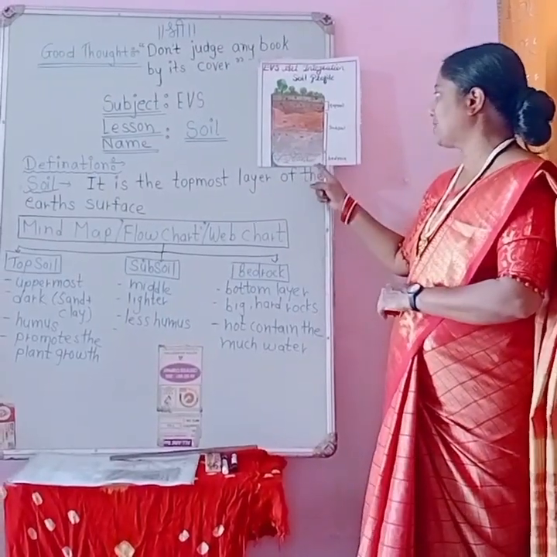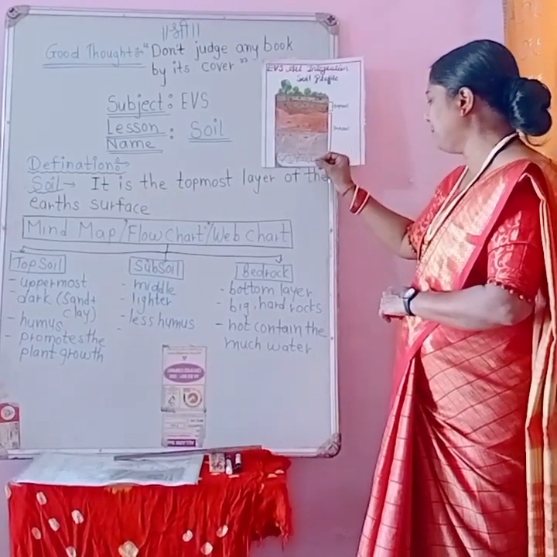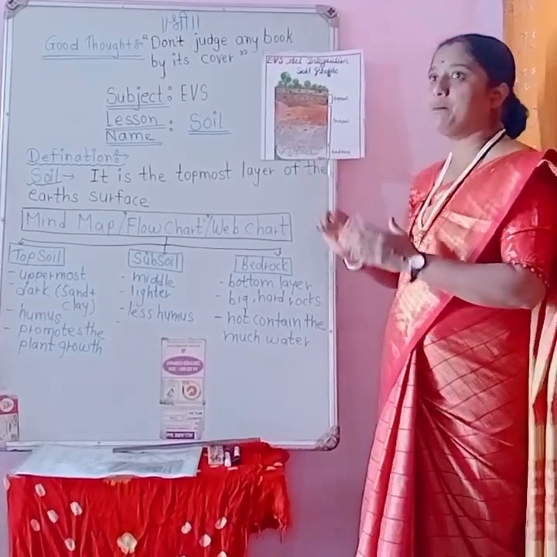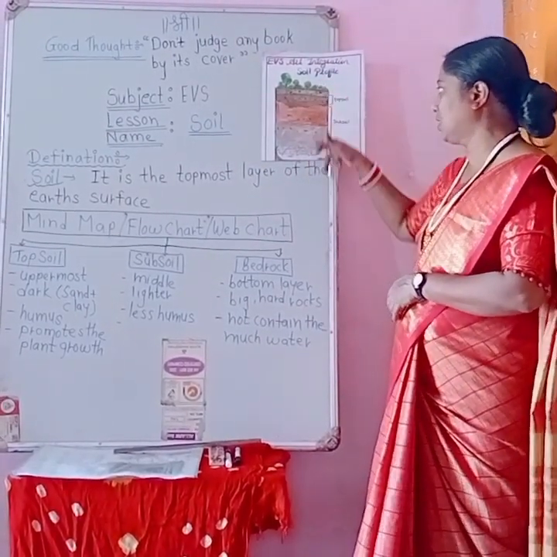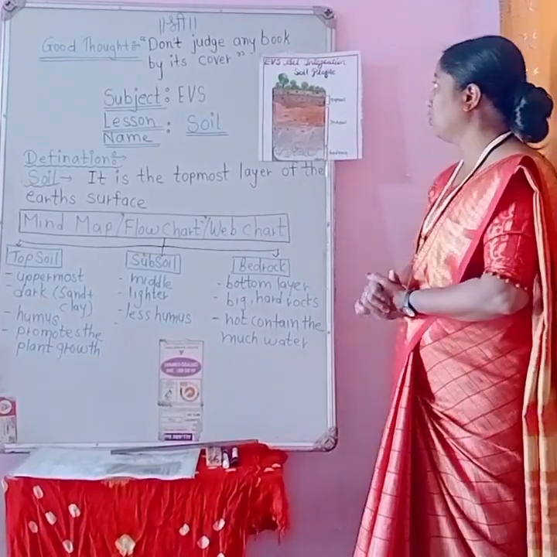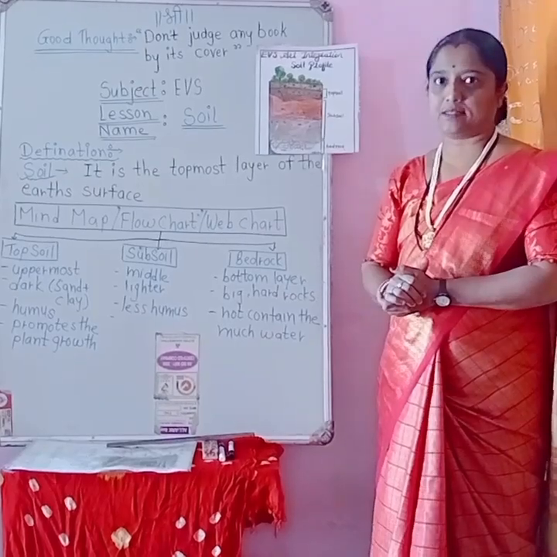That is why it is called bedrock, and it has big and hard rocks. It does not contain much water because it is the bottommost layer of the earth's surface. Therefore the topmost layer is very important for growing plants.